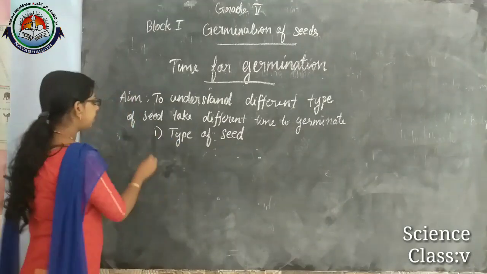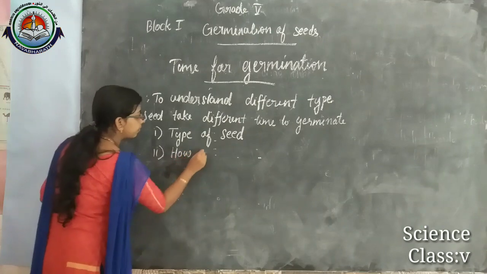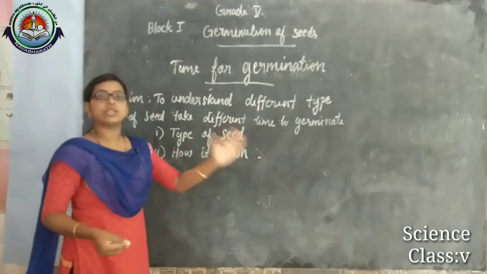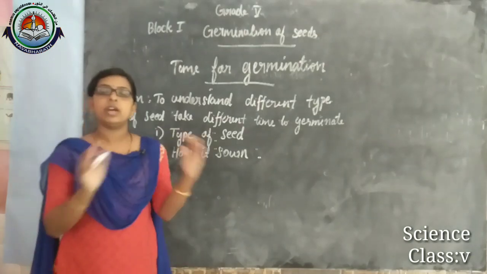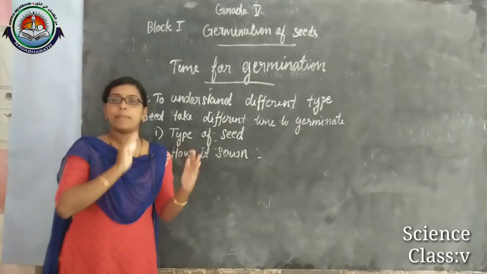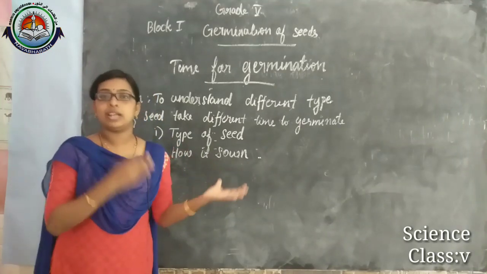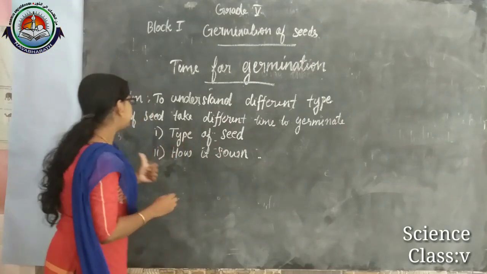And the second factor is how it is sown, how we are sowing the seed. If we are sowing it in a proper way, then it can germinate in less time.